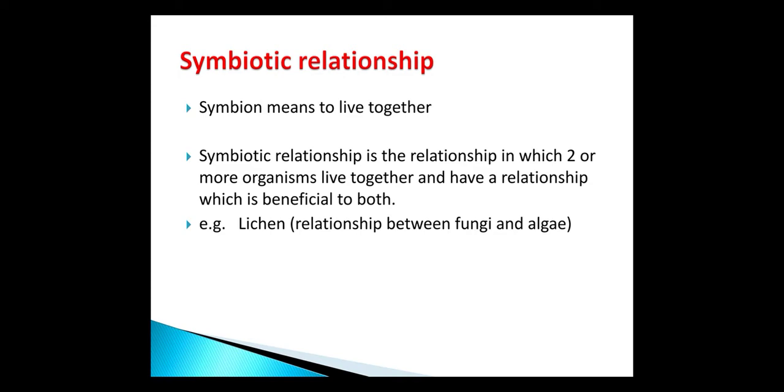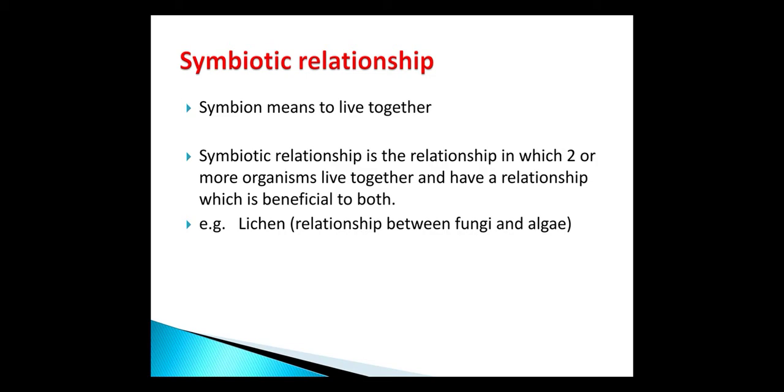In this type of relationship, organisms live together and help each other, just as family members live together and help each other: father earns money, mother cooks food, and so on. Similarly, in a symbiotic relationship, organisms live together.